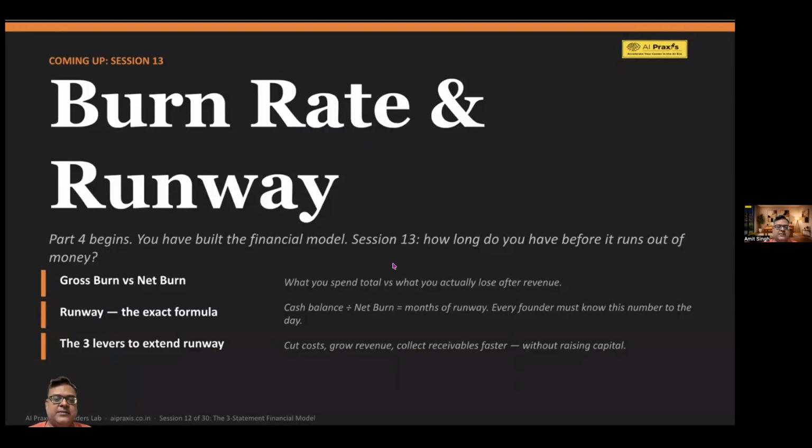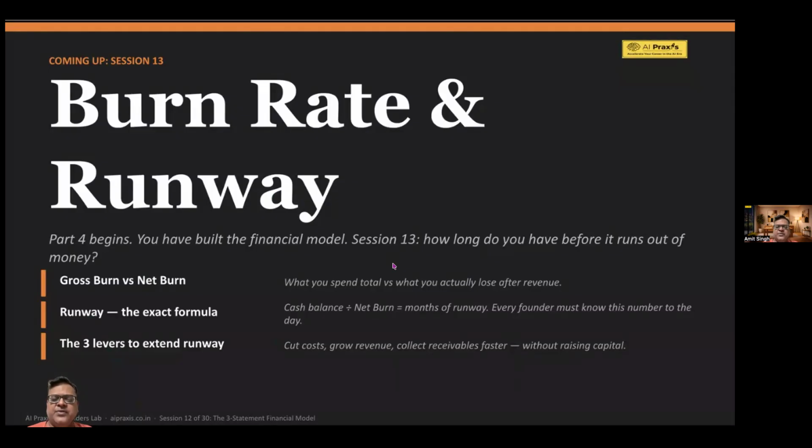As simple as that. In the next session, we move to a critical question for every startup. We'll talk about the burn rate and runway. And this is where finance becomes survival, right? You will learn the difference between gross burn versus net burn, what you spend in total and what you actually lose after revenue.